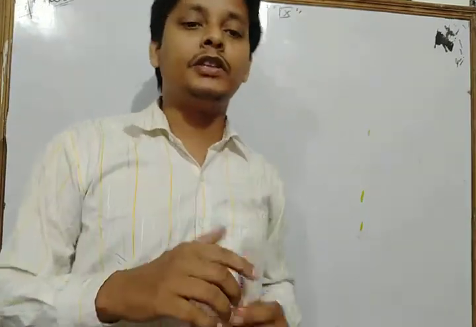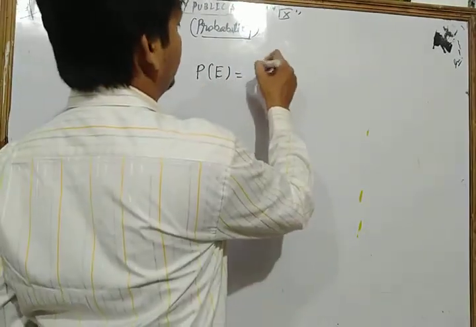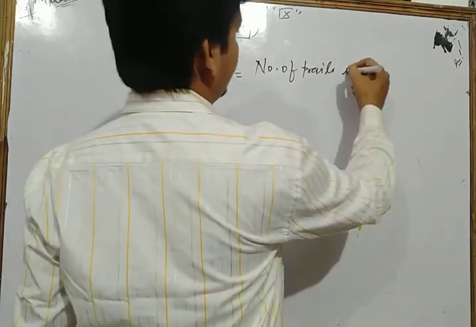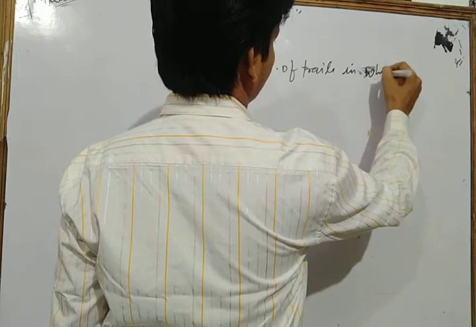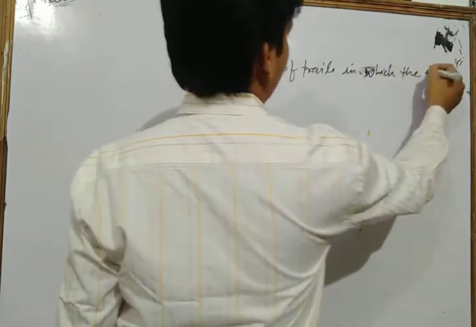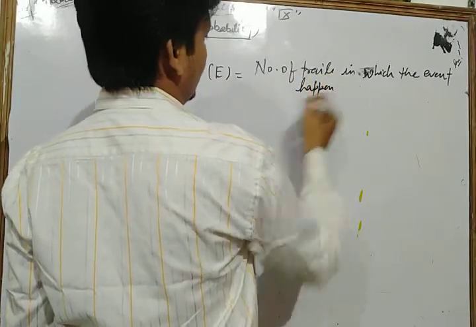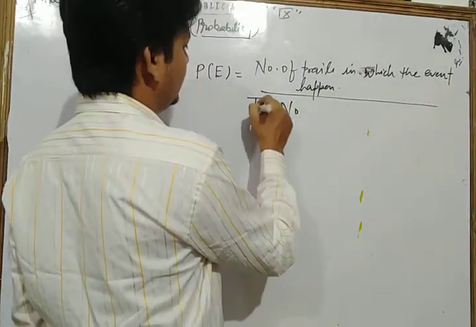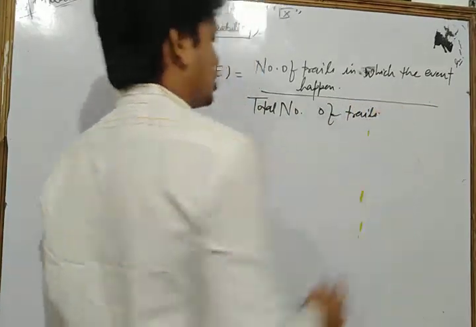The formula of probability of an event is the number of trials in which the event happens upon the total number of trials.